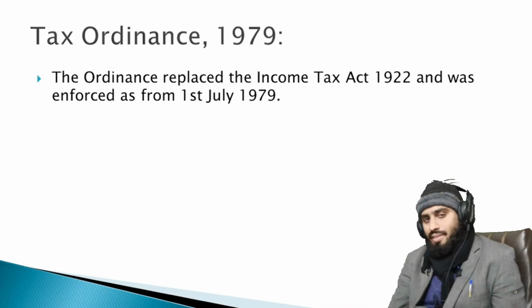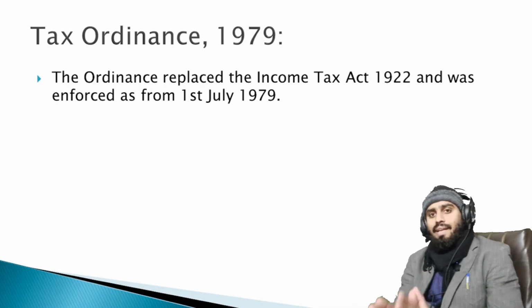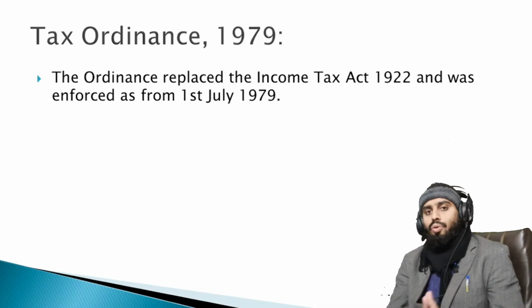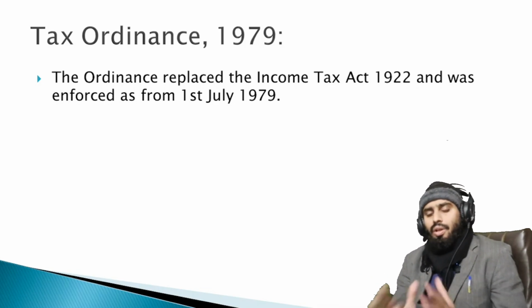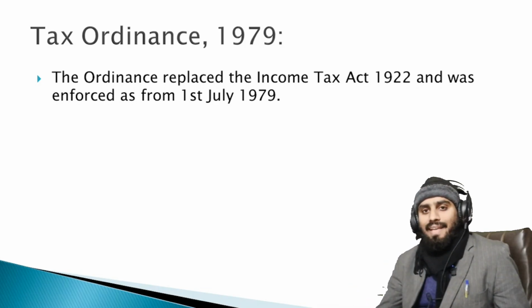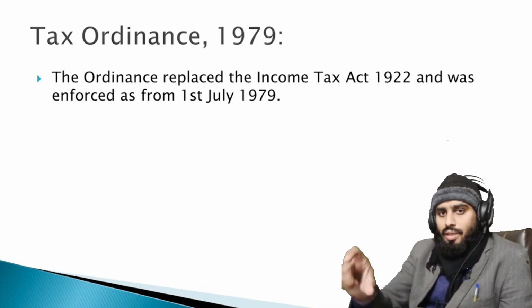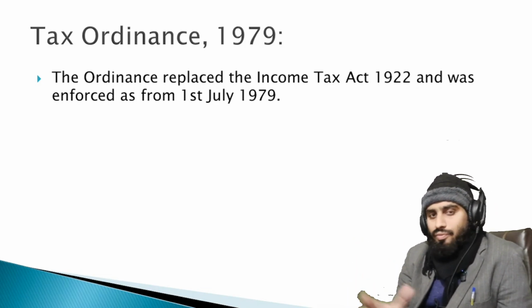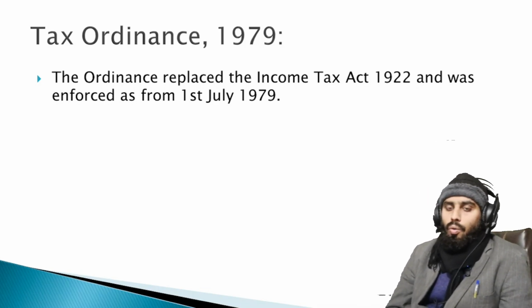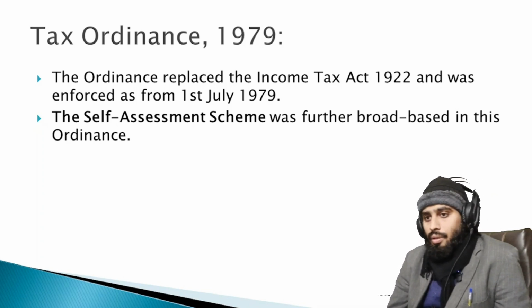In 1979 they finally decided we have to replace the Income Tax Act 1922 with the 1979 ordinance, because we have lots of information, lots of reasons to replace it. In this era they collected lots of information. So I am repeating this word. Wow, that's the big change. That's a very important term.